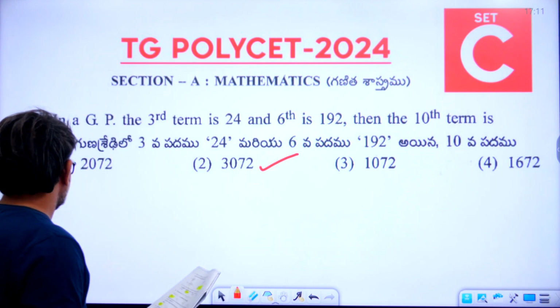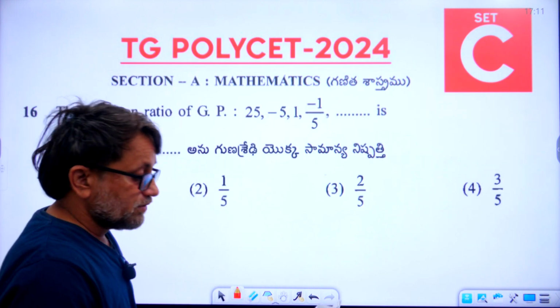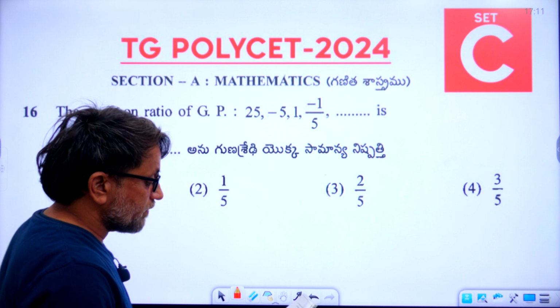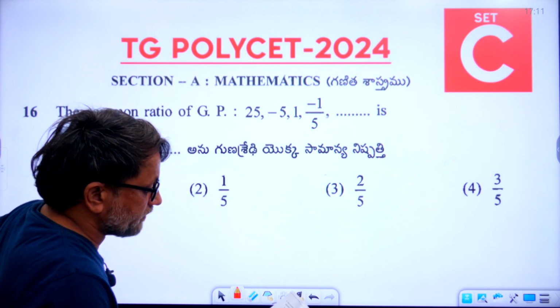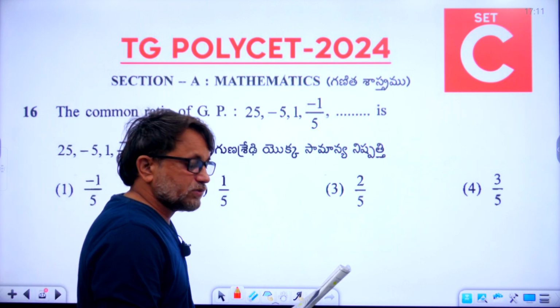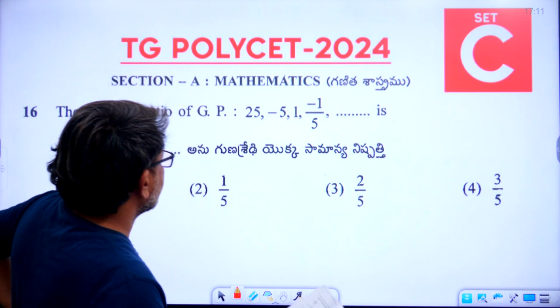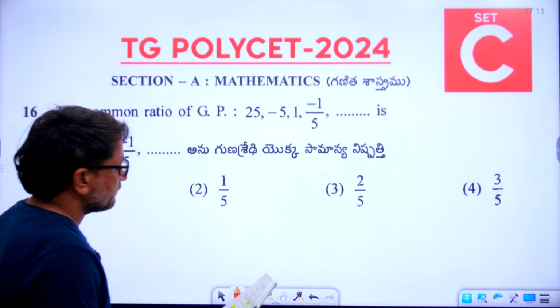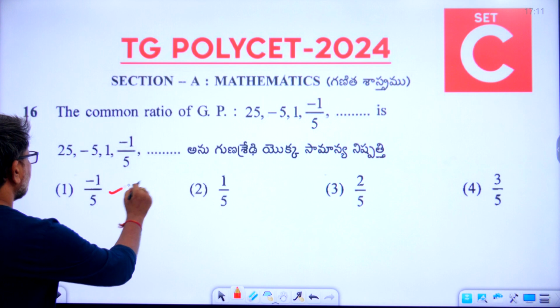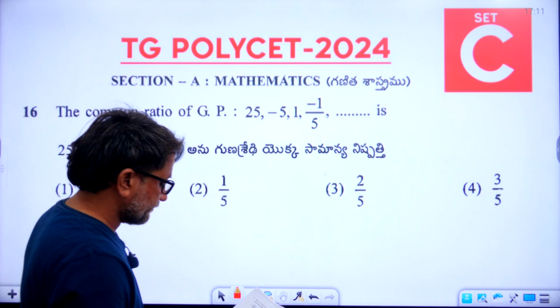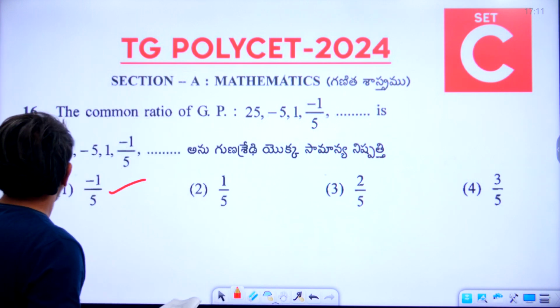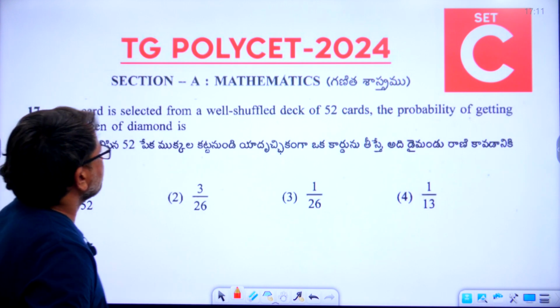Now let's go to the 16th question. The common ratio of the GP 25, -5, 1, -1/5, dash, is. What is the right answer, 16th one? So the first one, -1/5, is the right answer. Okay, now let's go to the 17th question.